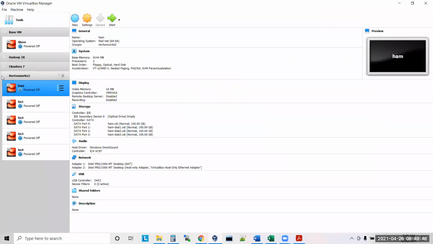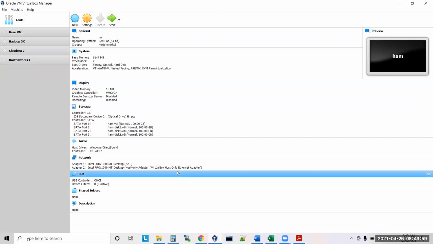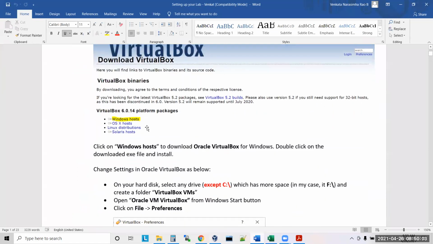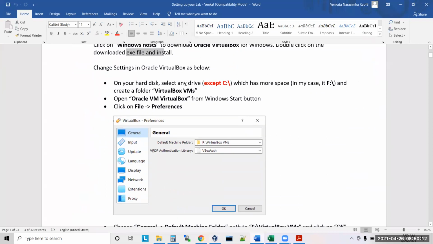When you click on this, forget about the other things, you will see this window. This is the Oracle VirtualBox software. Understand, guys? In this document, I have given each and every step clearly: click on Windows Host, download Oracle VirtualBox for Windows, double click on the downloaded .exe file and install. Once installed, what do you need to do? Change the settings in Oracle VirtualBox as below.